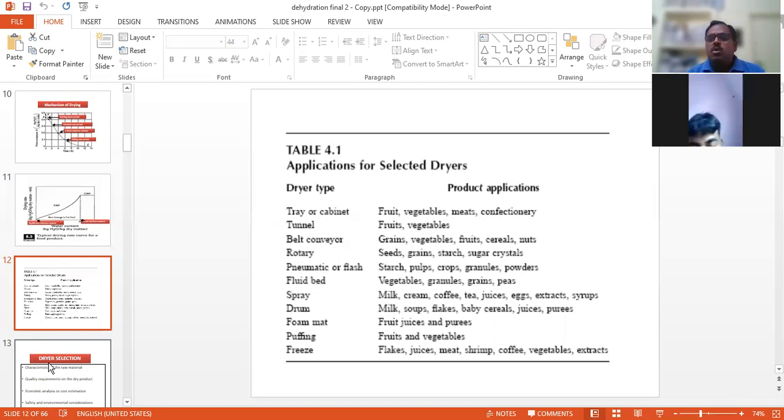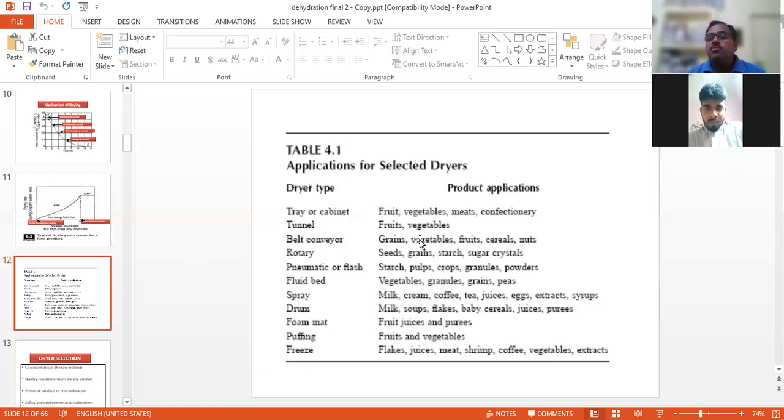No doubt we can also apply freeze drying in the case of coffee, cream, cheese, and so on, but the cost of manufacture will be very high. No doubt we can get the best quality product, which we will discuss in the freeze drying chapter separately. Due to lack of proper processing, about 30% of food grains and food products in India are spoiled. That is why fruits and vegetables are dried, so that we can improve the shelf life of the product.